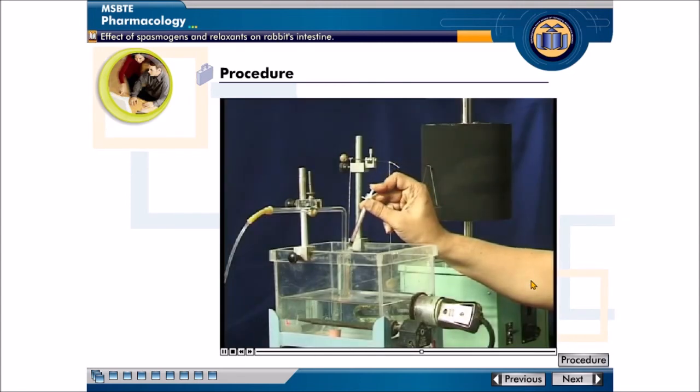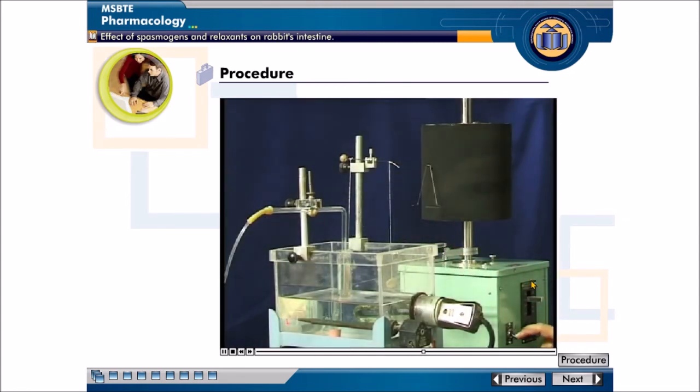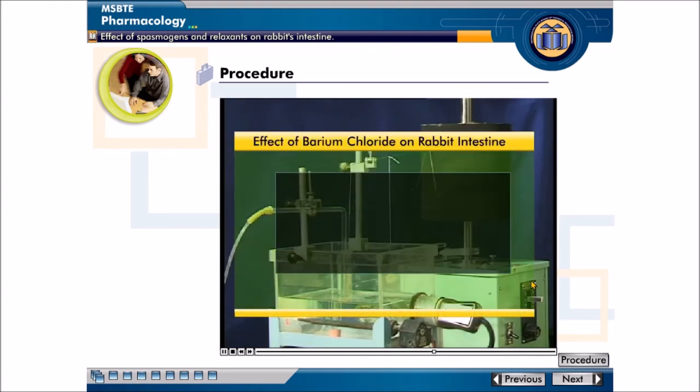Now inject 0.1 ml of stock solution of barium chloride and record the response. You will observe increase in tone and force of contraction as evident in the tracings.